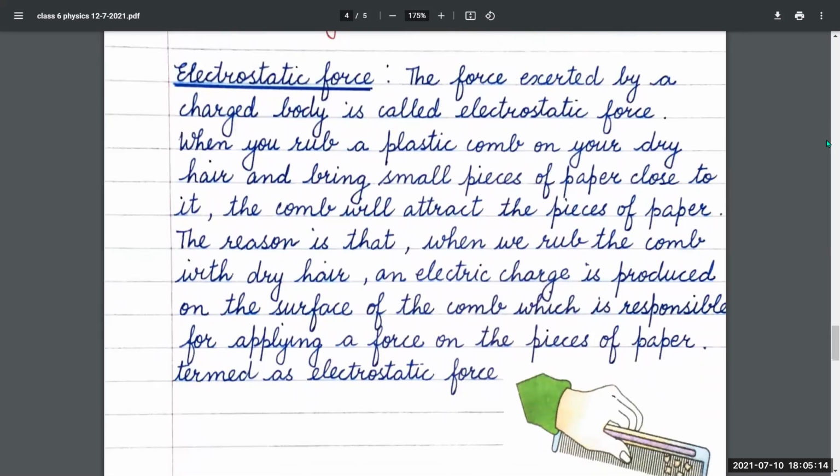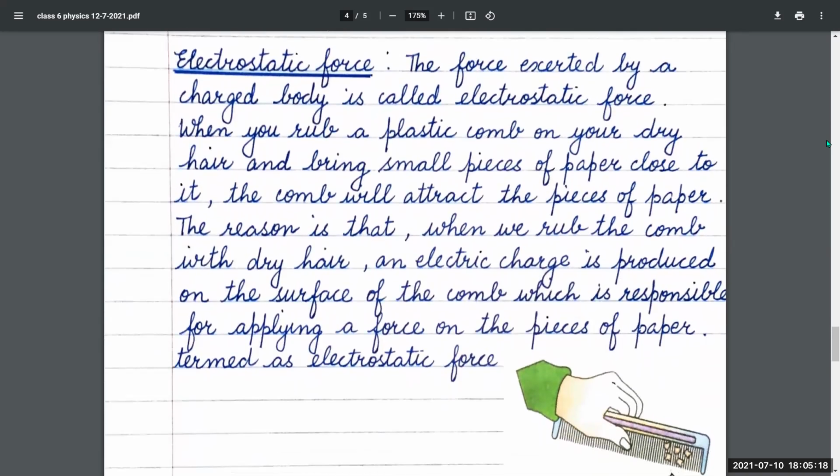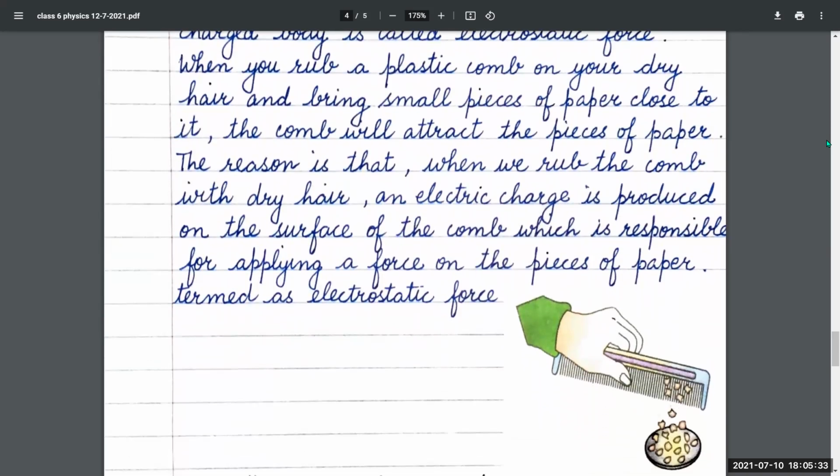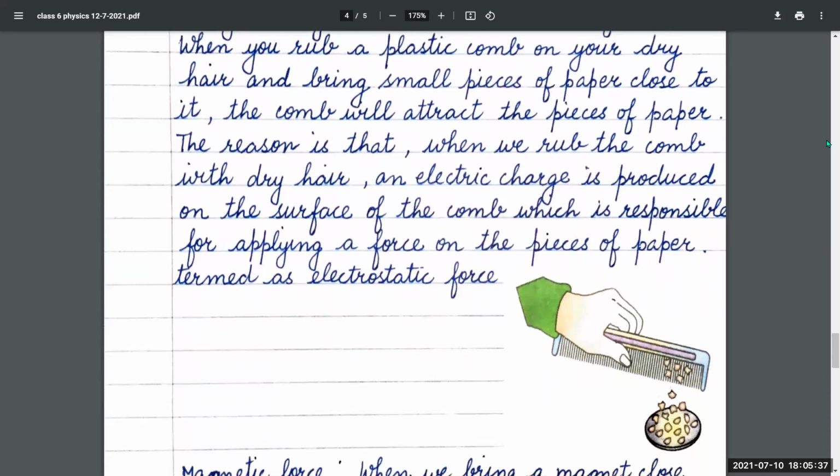Next is electrostatic force. The force exerted by a charged body is called electrostatic force. When you rub a plastic comb on your dry hair and bring small pieces of paper close to it, the comb will attract the pieces of paper.